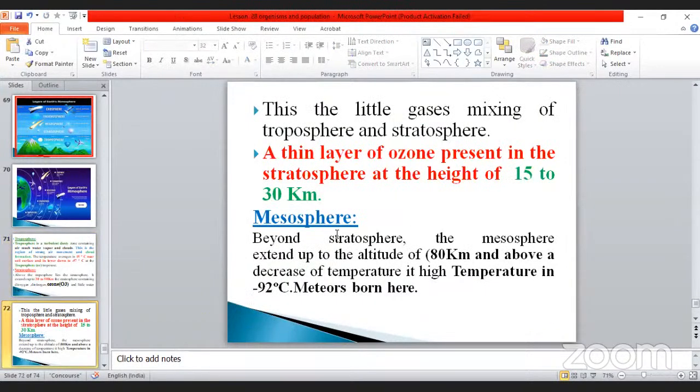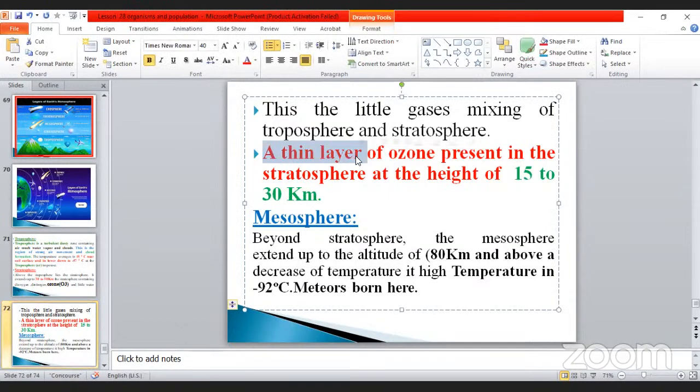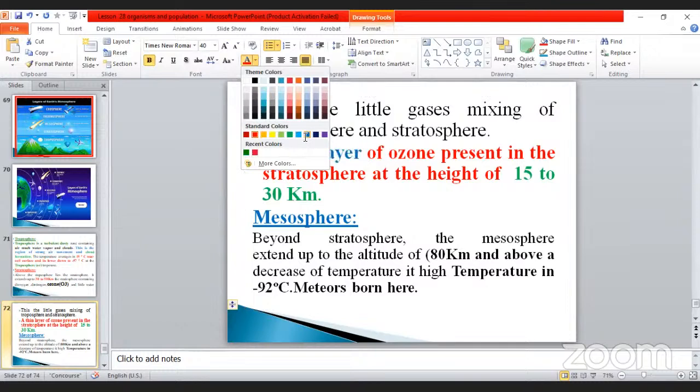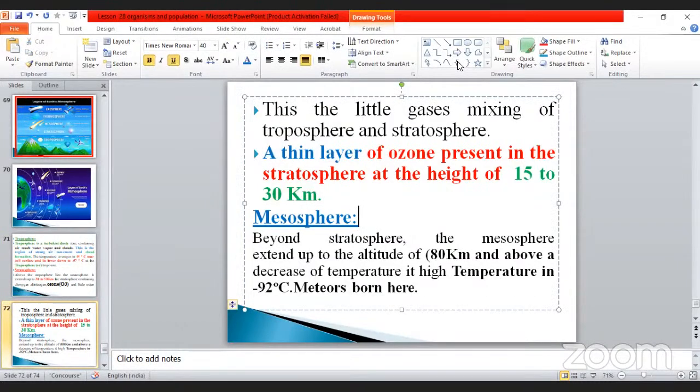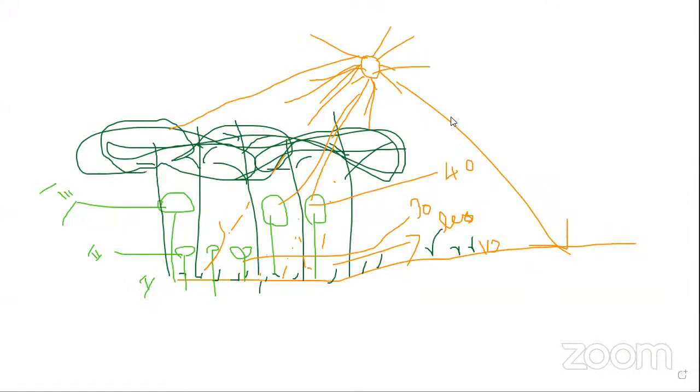Okay, the third one is called the mesosphere. The layer is a thin layer, don't forget, my dear. This is very, very important. It is not a thick layer. I will show you this one tomorrow. A thin layer is there. I will show it here also. It is very, very important, my dear.